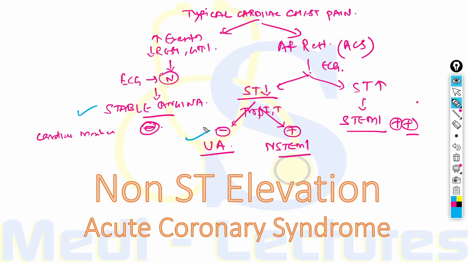On the other hand, if there is thrombosis and complete narrowing of a small coronary artery which is supplying the subendocardial region, since the coronary arteries run from the epicardial to endocardium, there is a high likelihood of blockade of subendocardial vessels which are small in caliber. If this is the picture, then it will lead to non-ST elevation MI, which will lead to subendocardial infarct.